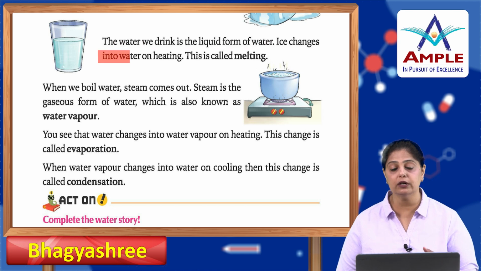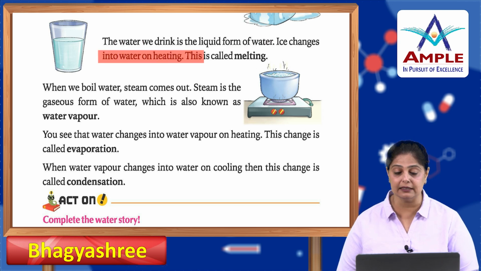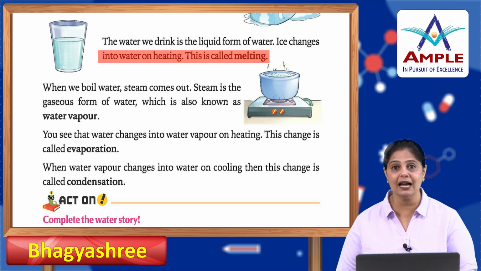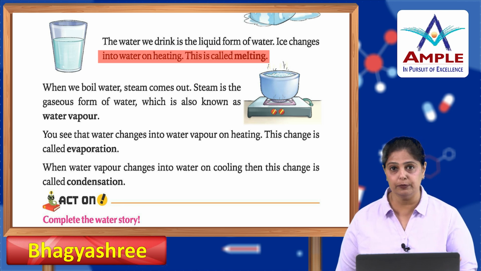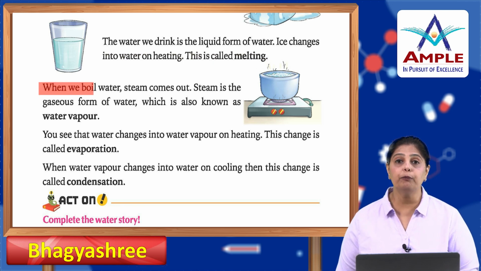Ice changes into water on heating. Okay? This is called melting. So, even if you keep it outside, it will start melting. That is because it comes in contact with the heat in the atmosphere. Okay. When we boil water, steam comes out.